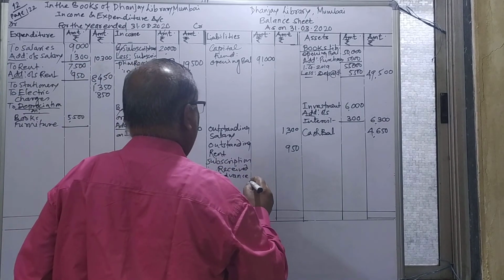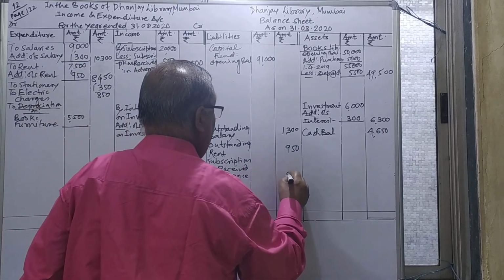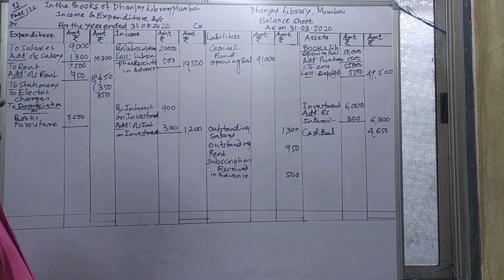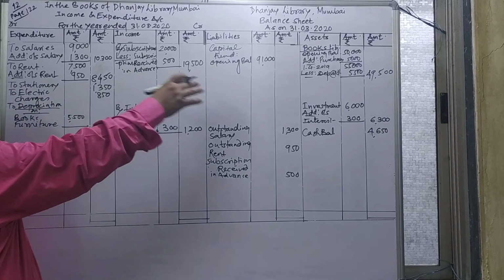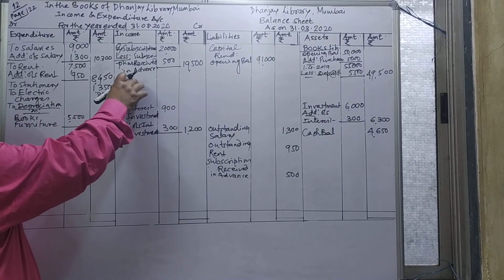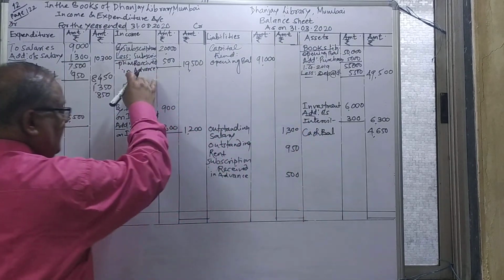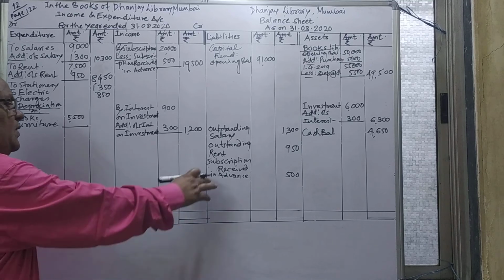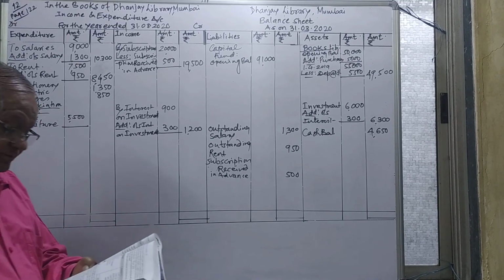You can show it directly on the liability side of the balance sheet. Just see, deducted and shown on the liability side. Any item added is shown on the asset side; any item deducted is shown on the liability side here. So it is received in advance, a deduction, and shown on the liability side of the balance sheet.